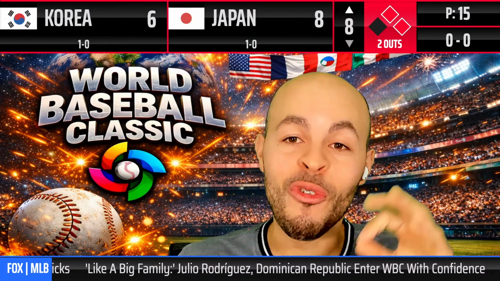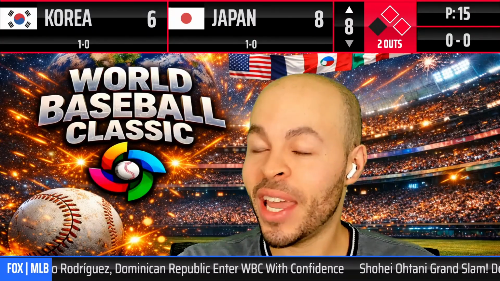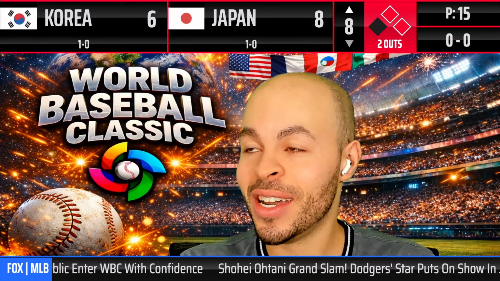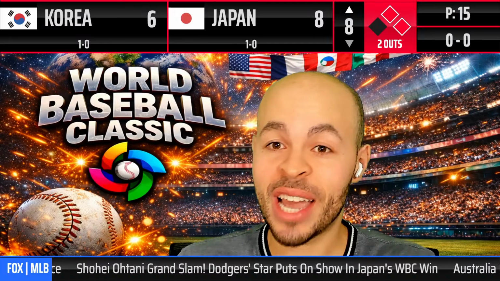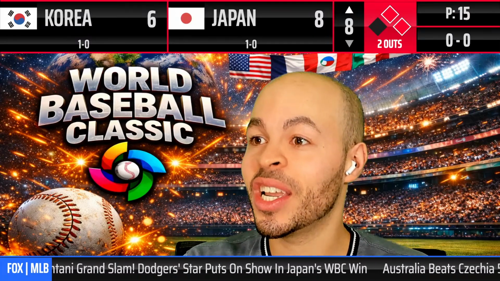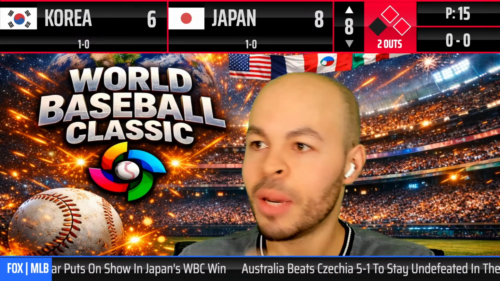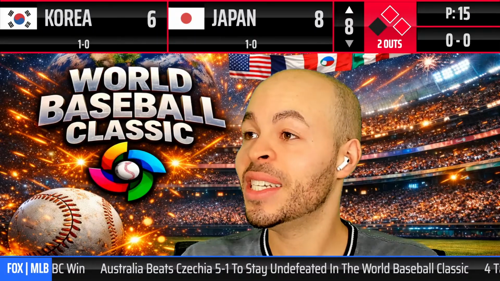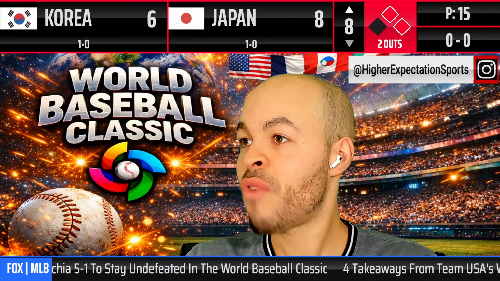But Korea has the lead run at the plate. The tying runs are on base. The lead run is at the plate. Can Korea make something happen? Shout out to the people that are here with me watching. We got Hyun Bin Moon right now. He's up to bat. I think this is a pinch hitter. His first at bat in this game. He's a lefty, so it's a lefty on righty matchup.